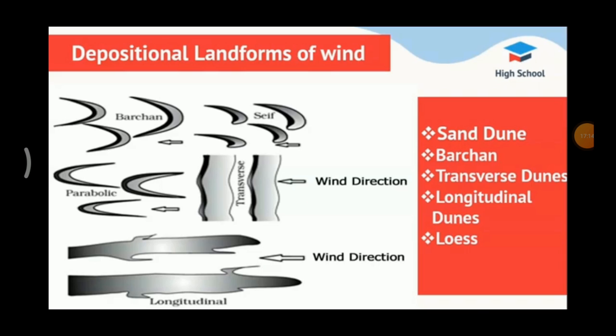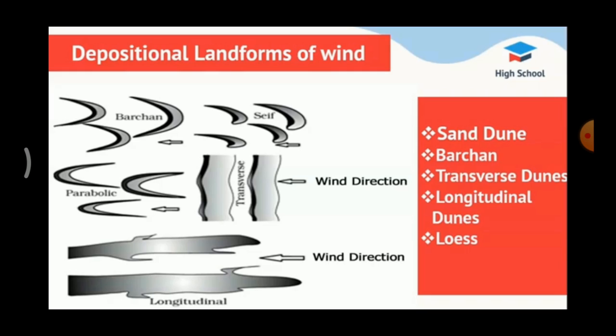Depositional landforms of wind. First one, sand dune. When the speed of wind decreases, a huge amount of sand gets deposited. Decreases means reduces. Speed of the wind reduces, huge amount of sand gets deposited, gets remaining. Deposited means what? Remaining. These hills of sand are called sand dunes.